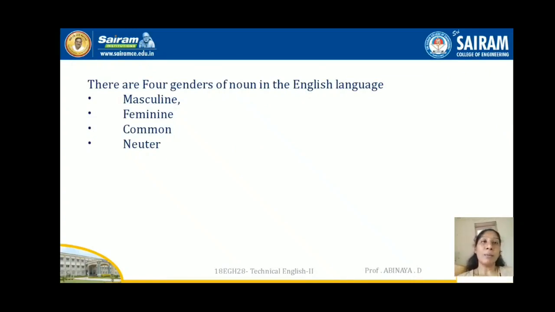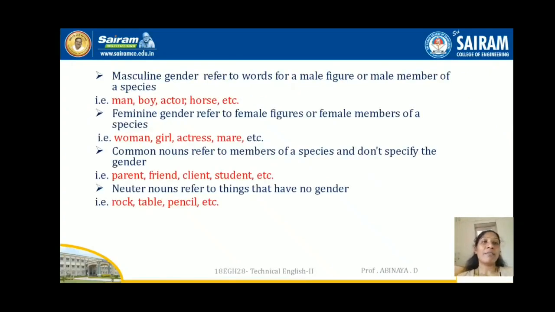So as we all know, masculine gender refers to words for a male figure or male members of a species, right? If it is any species, a creature, any living thing, when you are pointing out a male personality, in the sense of a male creature, that comes under the masculine gender. Feminine gender refers to female figures of any creatures, any living beings, right? For example, woman, girl, actress, mare, etc.